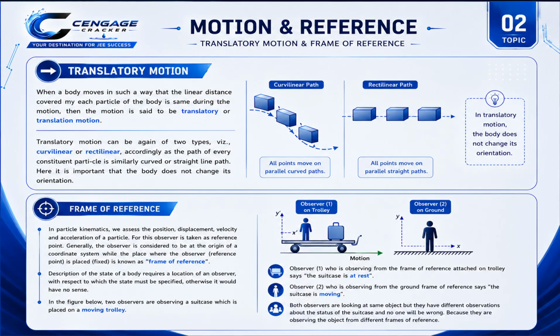They will not say the same thing. Because observer 2 is on the ground, he will say the suitcase is moving, but observer 1 is on the trolley where the suitcase is also, so observer 1 will say the suitcase is not moving. So their opinions are different, but